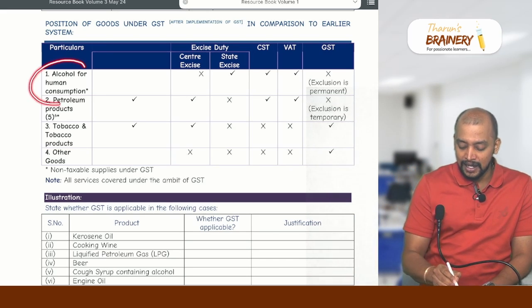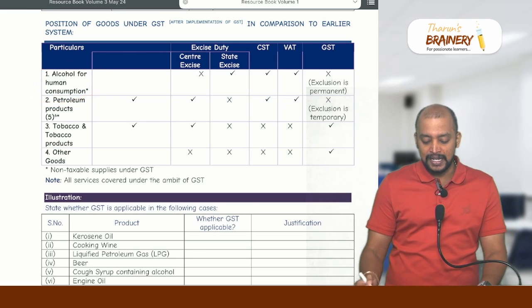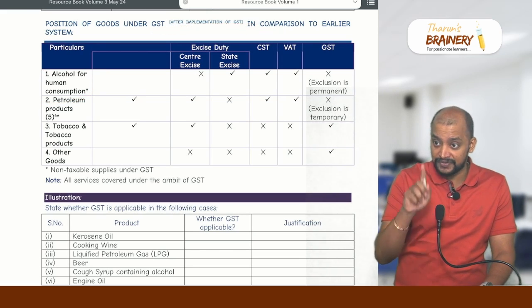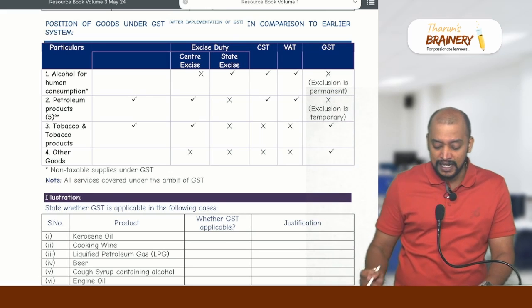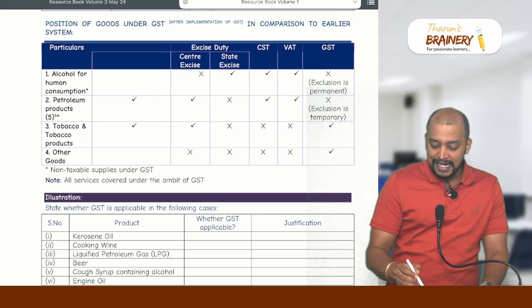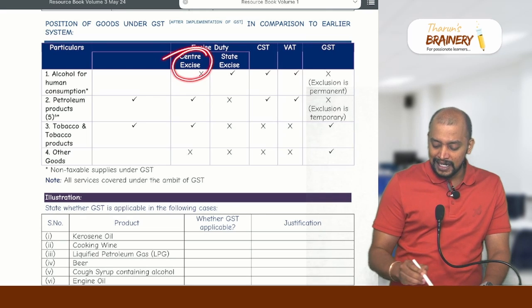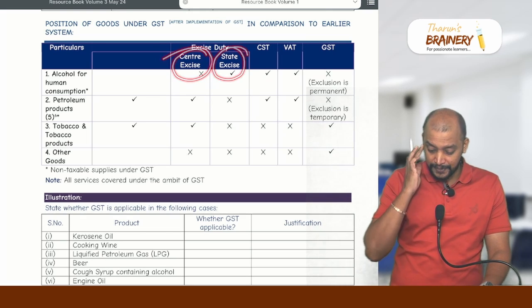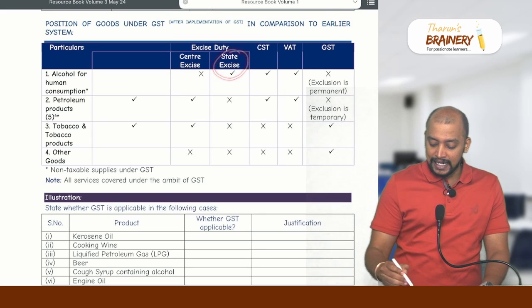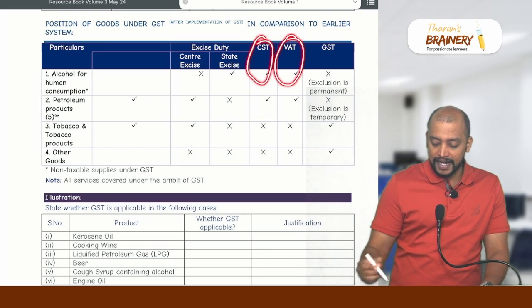You can see here, alcohol for human consumption, this is after implementation of GST, not before. After implementation of GST, on alcoholic liquor for human consumption, we need to pay state excise duty, central excise duty is not there, only state excise duty, then CST and VAT.